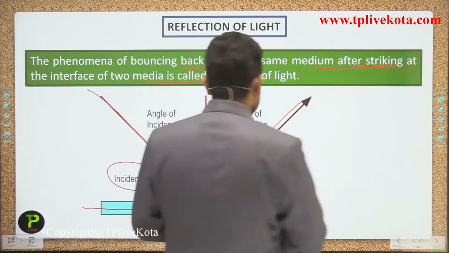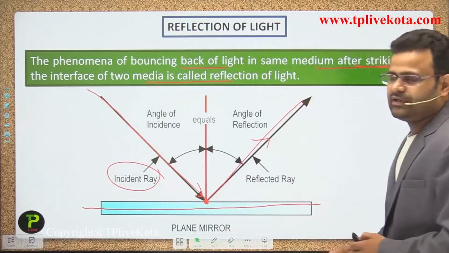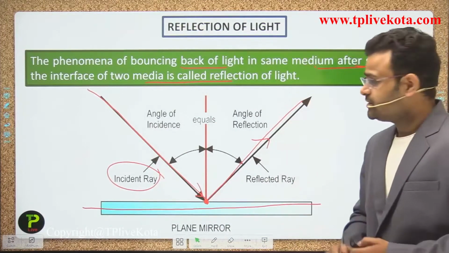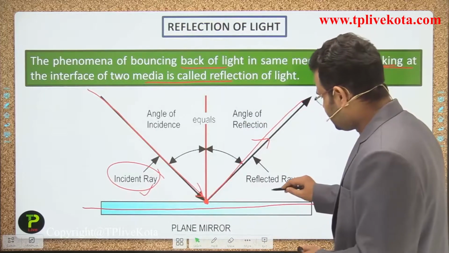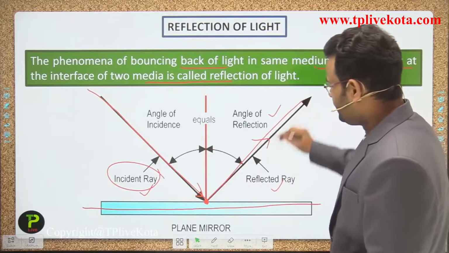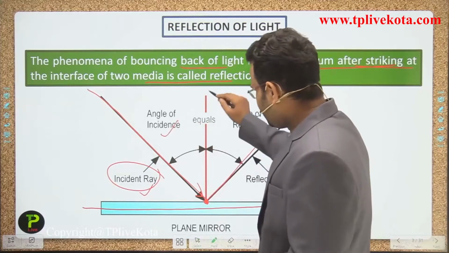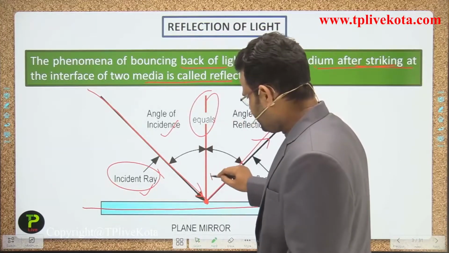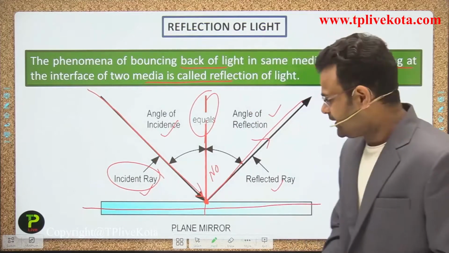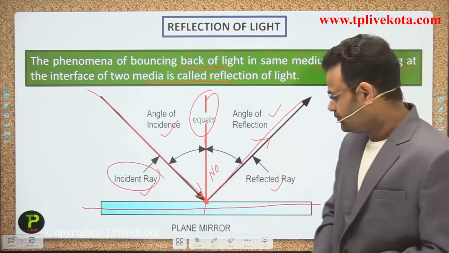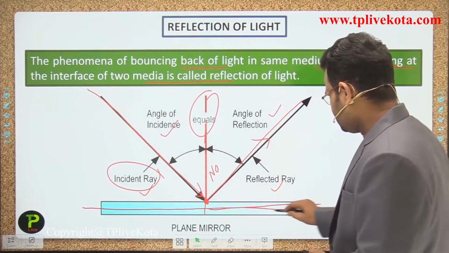One by one we will describe all the terms related to that, guys. First of all, what is the incident ray? Second, what is the reflected ray, angle of reflection, angle of incidence, and the normal. We say that the line which is perpendicular at that point is called the normal, and that is the mirror.